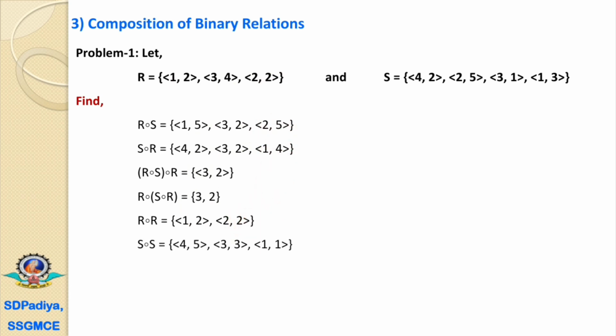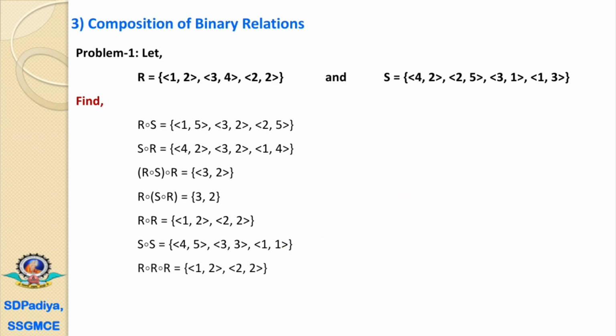For the S composition S, the first is (4,2), and from the second S we have to consider (2,5). That's why the first ordered pair is (4,5). Next is (2,5), but there is no starting element 5, that's why we cannot find the composition. Next is (3,1), and for the second S we have to consider (1,3). That's why (3,1) and (1,3) give (3,3). And for the last, that is (1,3) and (3,1), that will be (1,1).